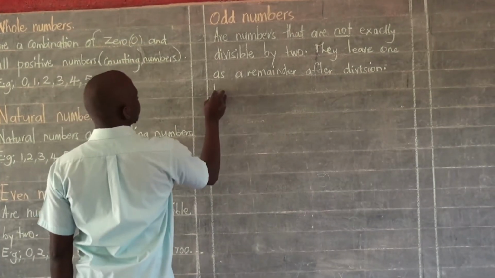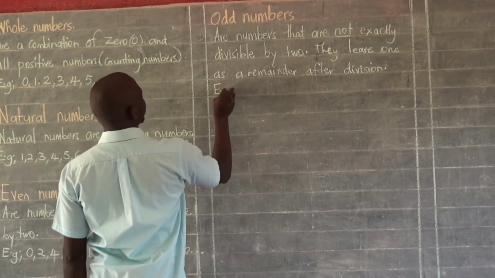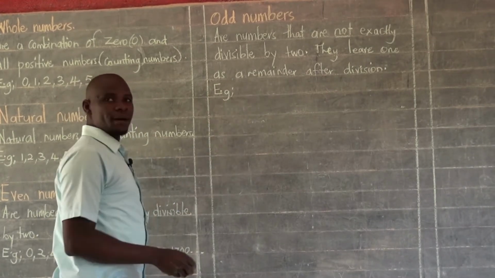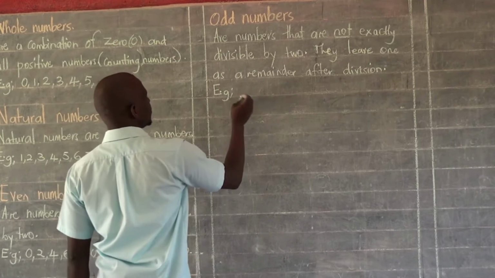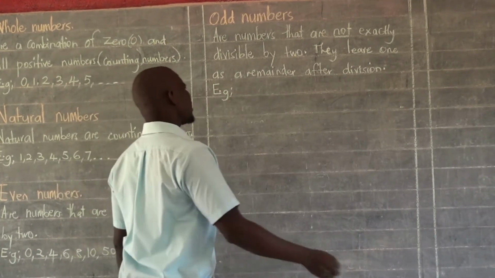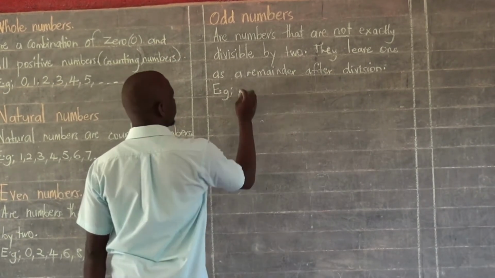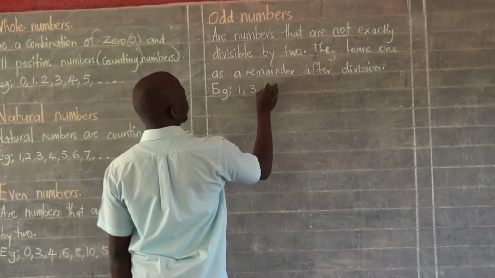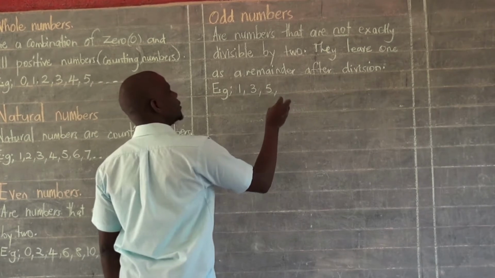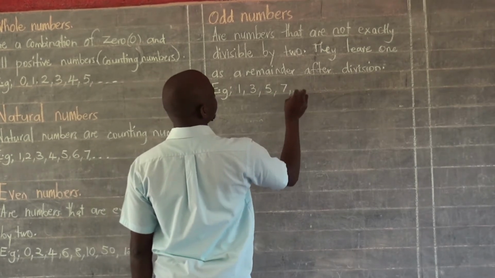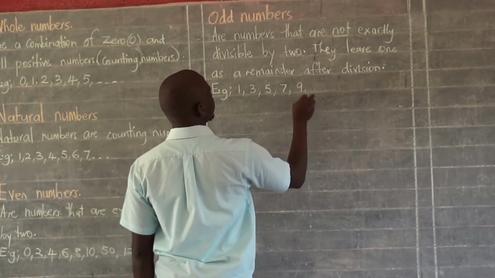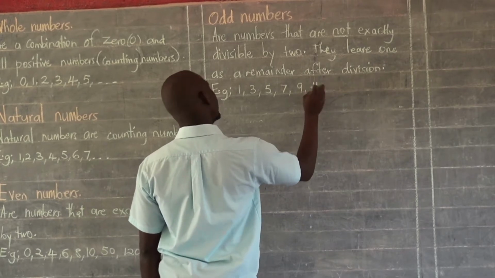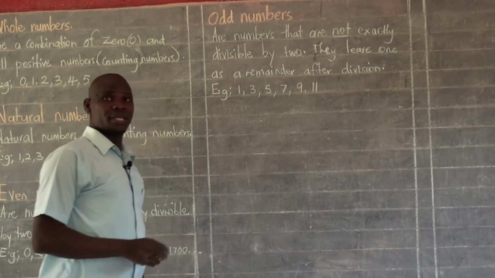So let me give some examples of odd numbers. Of course, we said 11 is one of them, but let's start from the first one. We have 1, and then we have 3, 5, 7, 9, 11 that we just looked at right now.